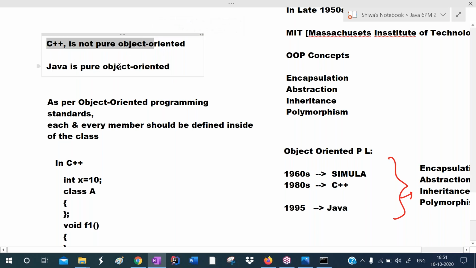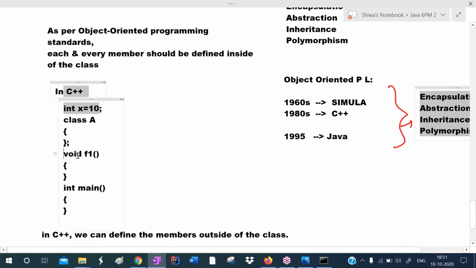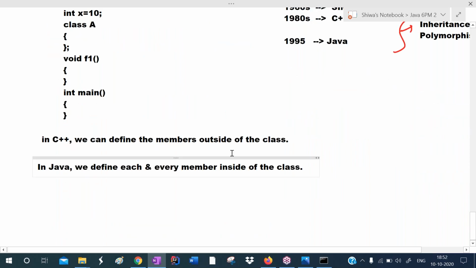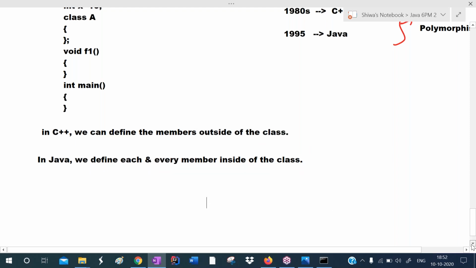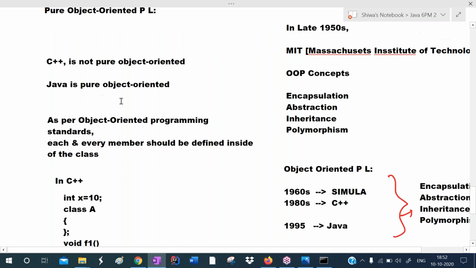The C++ is not pure object oriented, whereas Java is pure object oriented. Because in C++, we can define the variables and functions outside of the class also. So that's why C++ is not pure object oriented. In Java, we define each and every member inside of the class. We cannot define the members outside of the class. You cannot declare the variable outside of the class. Each and every member we define inside of the class only. So that's why Java is pure object oriented. C++ is not pure object oriented. I hope you understood.